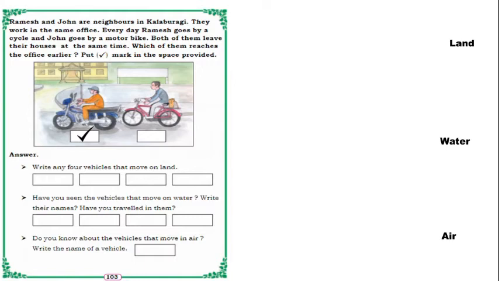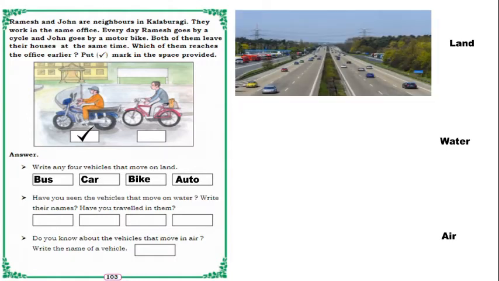So next, write any four vehicles that move on land. Land means on road, children. You can observe in the picture on the right side. Which are the vehicles that move on land? We have to write, for example, bus, car, bike, auto. Isn't it? Yes.